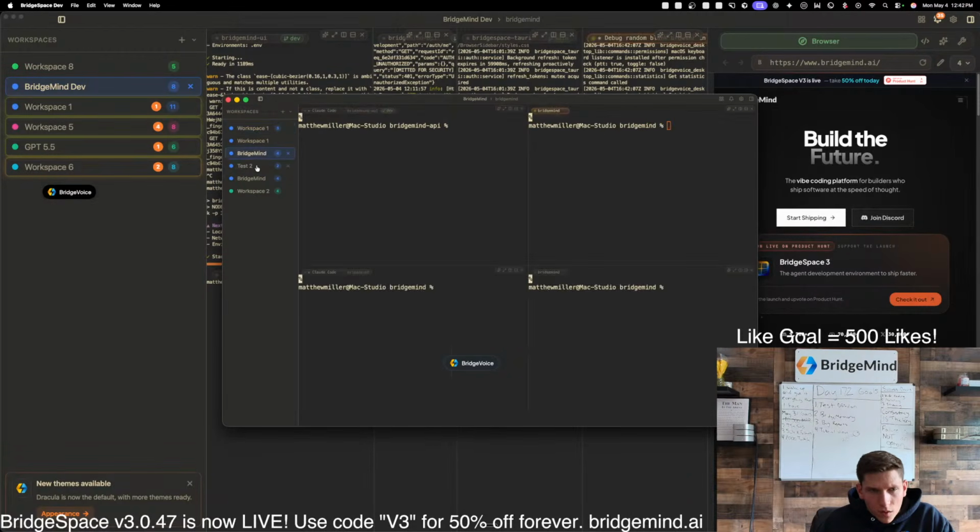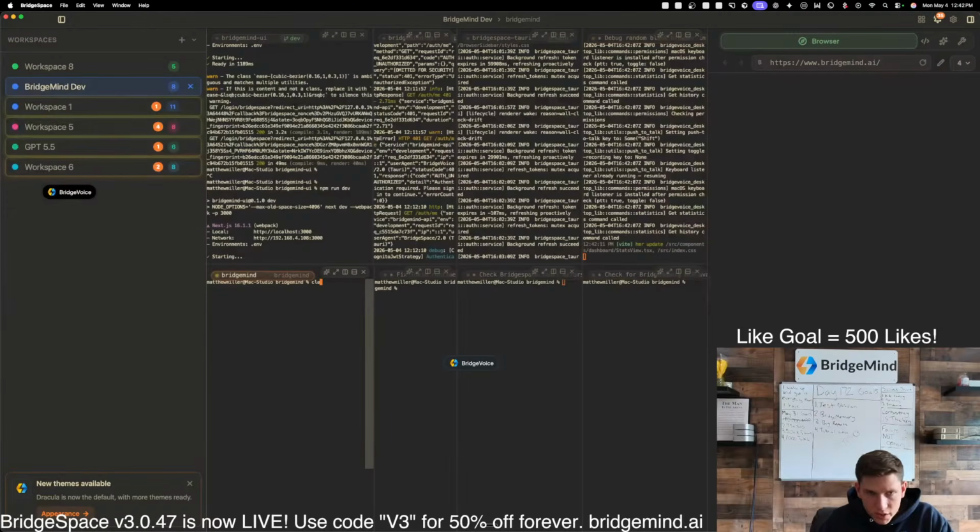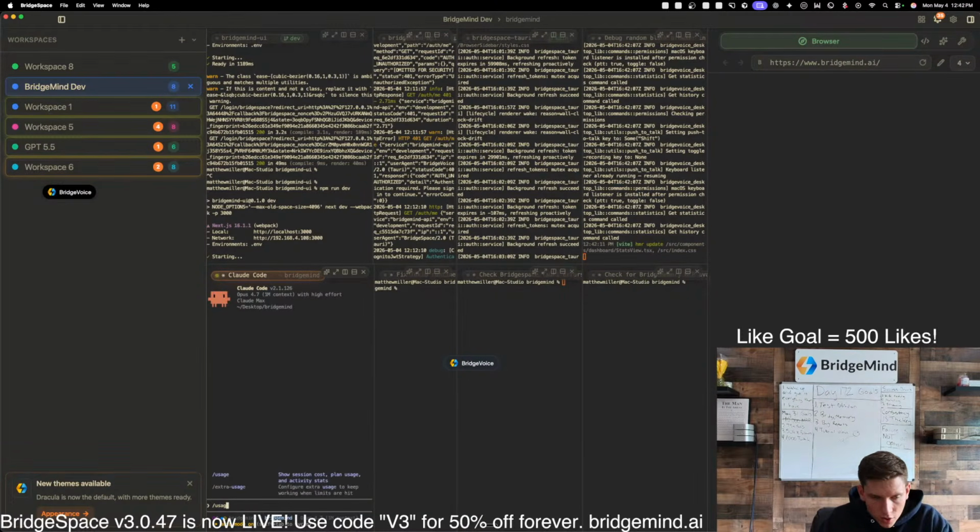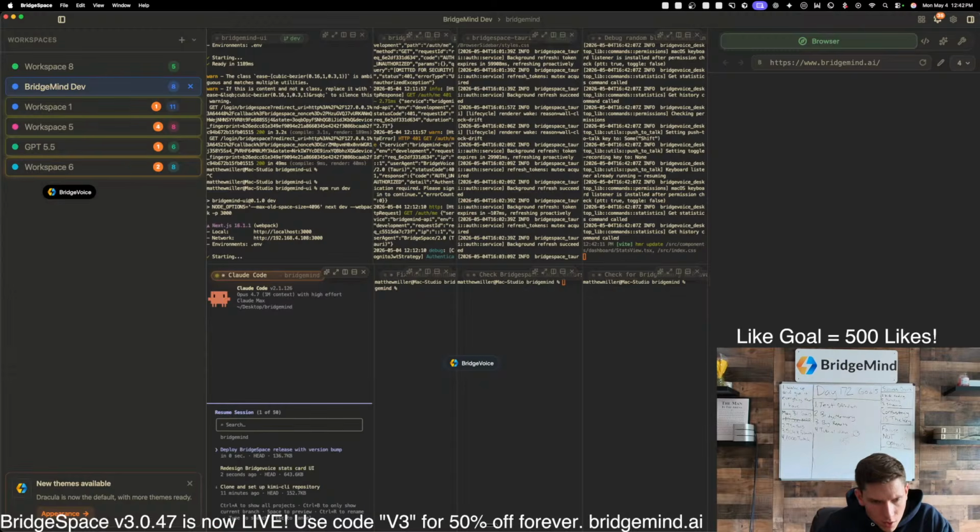Okay, let's proceed. We have to do this, and then it is usage here. Or no, it's resume. And which one are we resuming? Deploy BridgeSpace, not that one. Redesign, no.